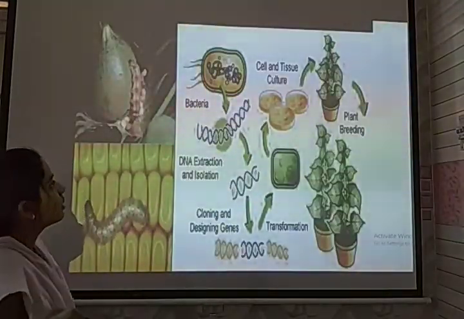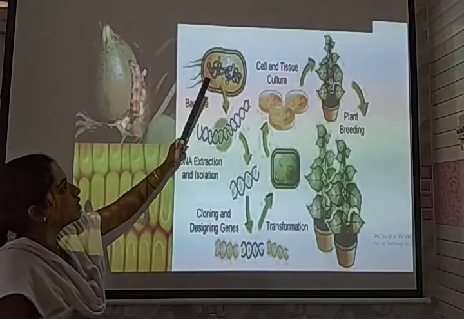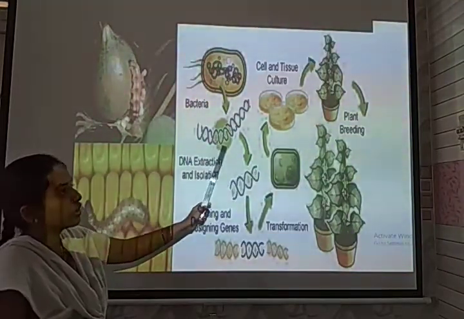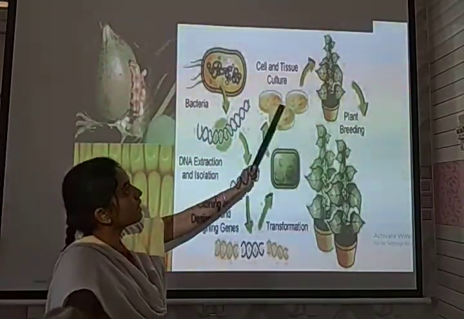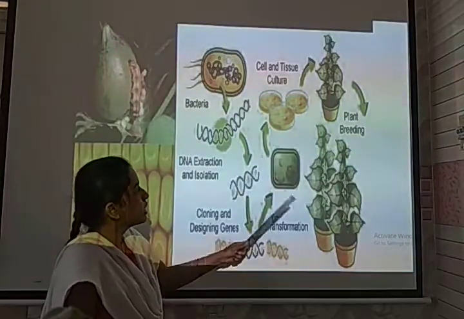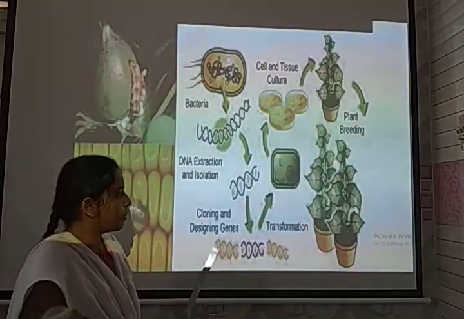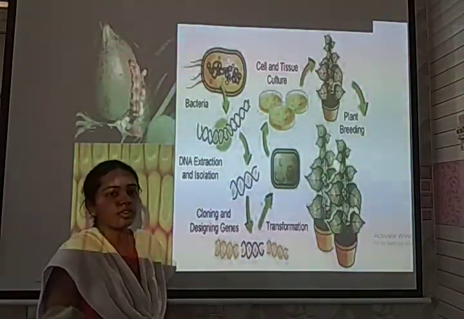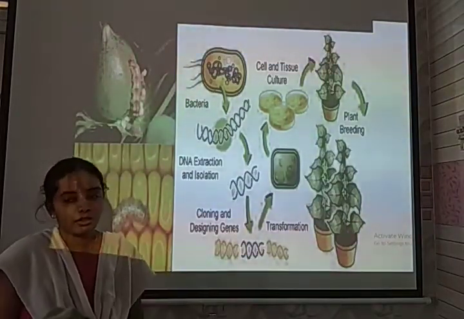In this picture, we are analyzing the bacteria which consists of a specific gene. From this, by the process of plant tissue culture, plant breeding has been developed through a process called transformation, to develop an insecticidal resistant variety.